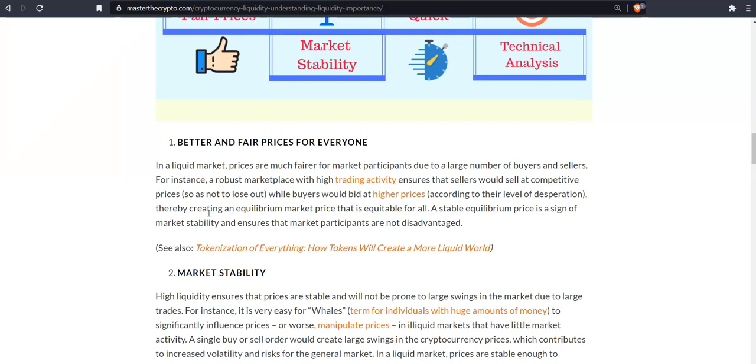For instance, a robust marketplace with high trading activity ensures that sellers would sell at competitive prices so as not to lose out, while buyers would bid at a higher price according to their level of desperation, thereby creating an equilibrium market price that is equitable for all. A stable equilibrium price is a sign of market stability and ensures that market participants are not disadvantaged.